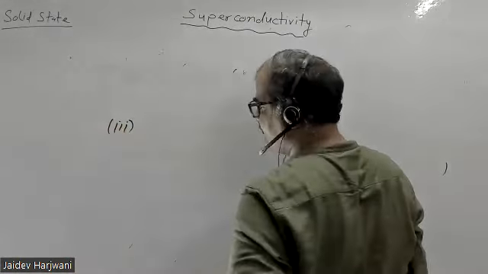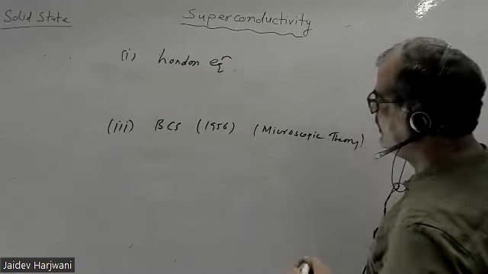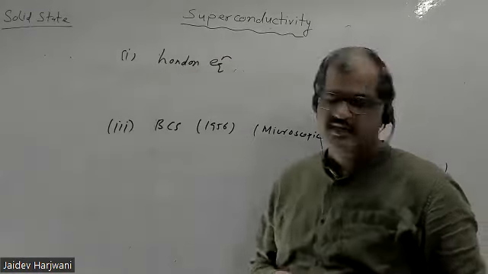Before that, the first attempt to explain superconductivity was by the London brothers. The London equations were able to explain the Meissner effect and zero resistivity.